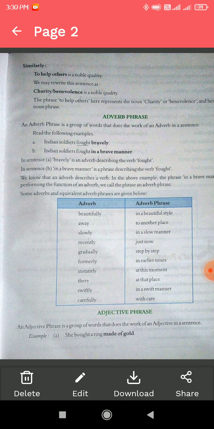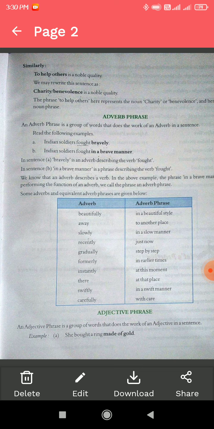So to help others is also a noun phrase, but when we use only the phrase, it doesn't make any sense, so we should always use the phrase to make a sentence. Without a phrase, we can say charity or benevolence is a noble quality. The phrase to help others represents the noun charity or benevolence, and hence it is known as a noun phrase.